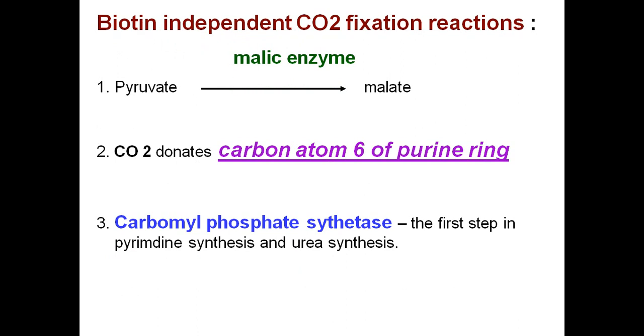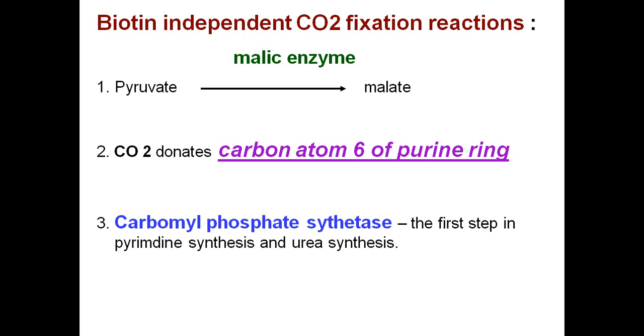There are some carbon dioxide fixation reactions taking place in our body without the involvement of biotin also. For example, the conversion of pyruvic acid to malate by the malic enzyme does not require biotin as a coenzyme. Similarly, carbon dioxide donates carbon atom 6 of the purine ring, which is also a carboxylation reaction that does not require biotin.